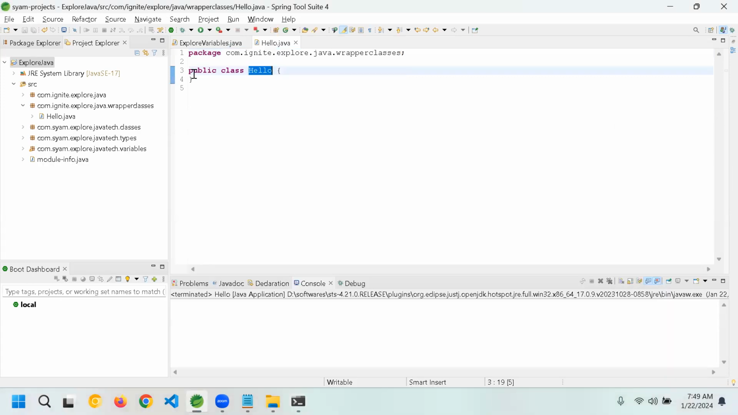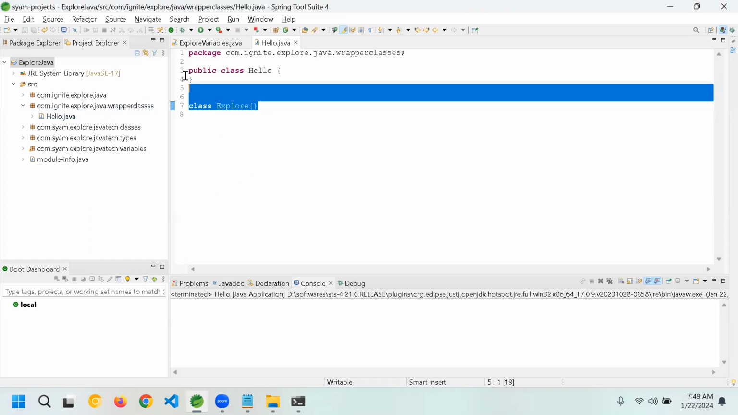Now I have a class hello. Now let me go here and say class explore. I can create this class explore in a separate file also, but just for our understanding, I'm keeping both the classes next to each other.